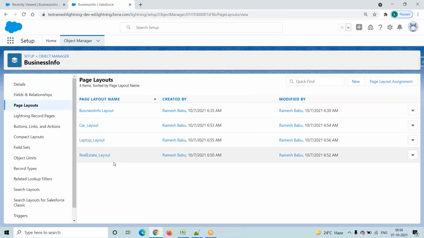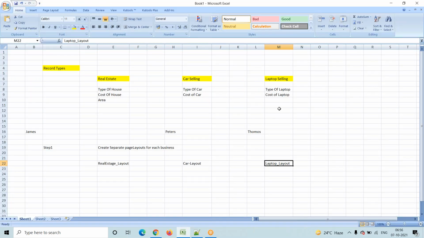So we created 3 page layouts based on our requirement. Any questions up to now?